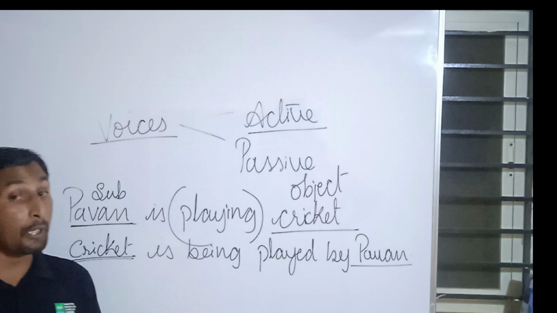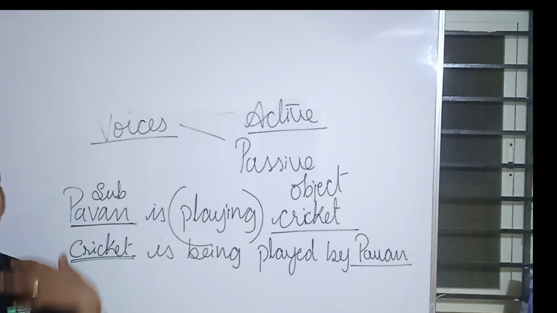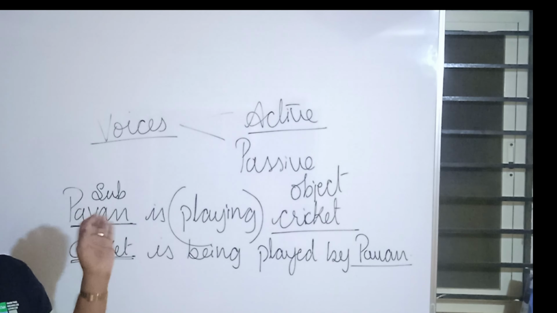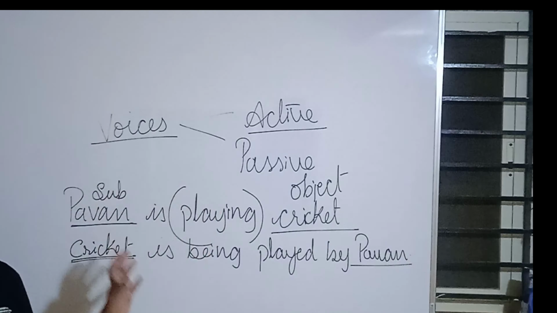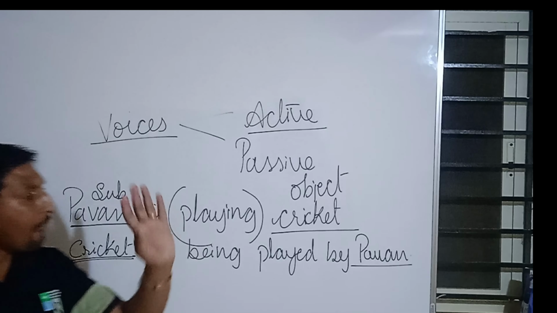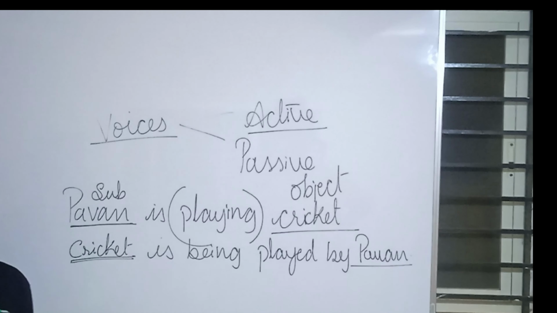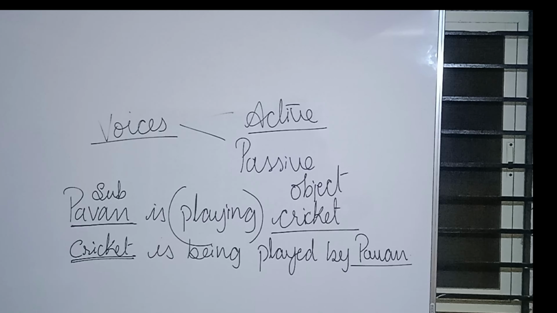So this is the difference between active voice and passive voice. In active voice, the subject is active, and in passive voice, the subject is completely passive. I hope you have understood the difference between subject and object as well as active voice and passive voice.